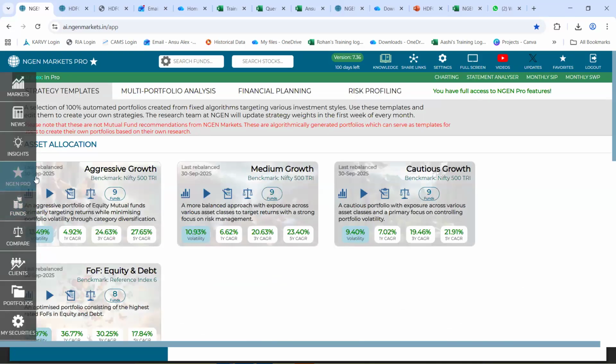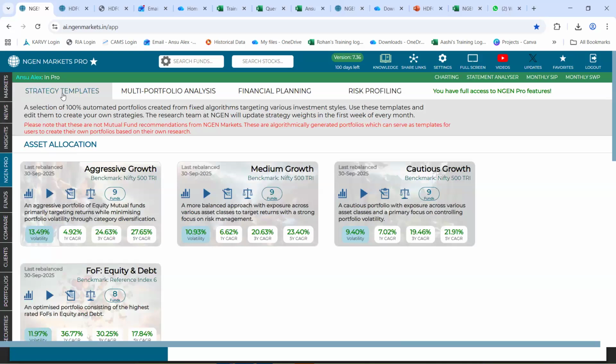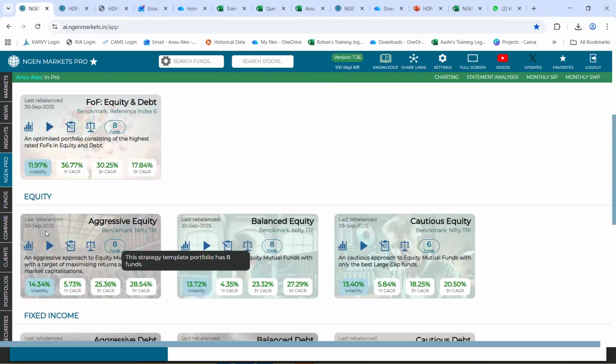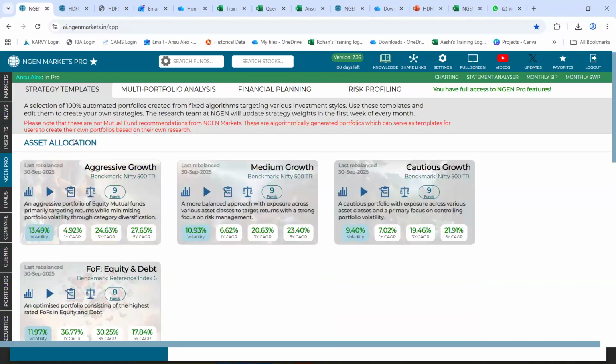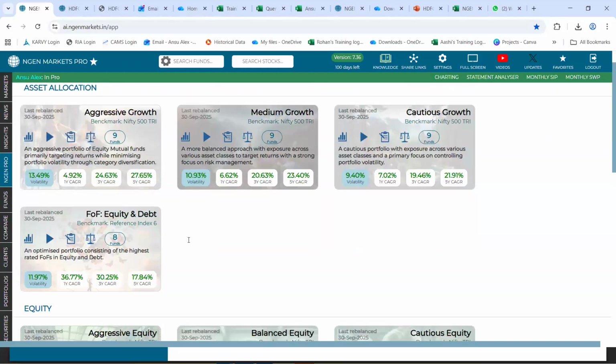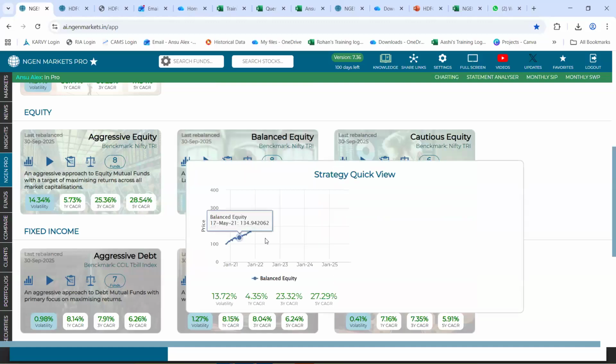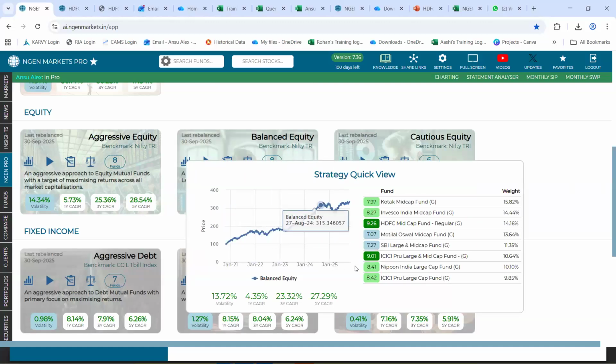we have this Engine Pro, which is an upgraded version. We have provided you with certain strategic templates, right? We have provided you with around 14 or 15 portfolios that you can see right here. A complete equity portfolio or a mixed portfolio, or a total debt portfolio if you want. We have provided such predefined templates from our side. So you can make use of these portfolios anytime. You can modify these portfolios as well. As I mentioned, these are templates which are available for the purpose of editing.